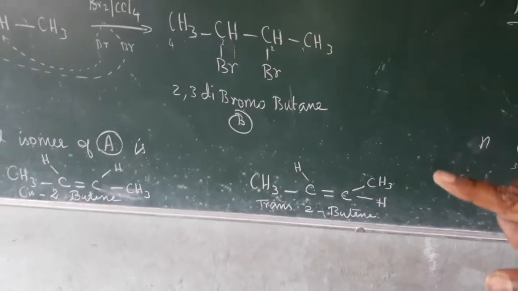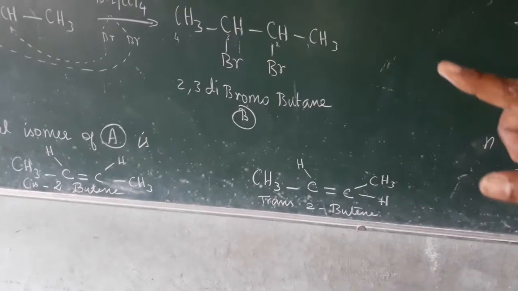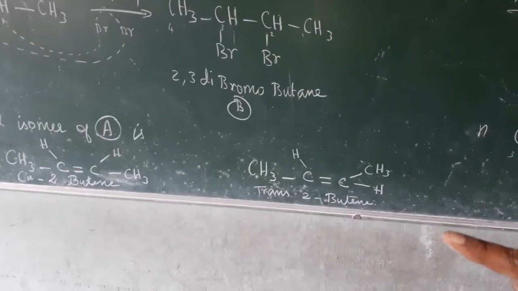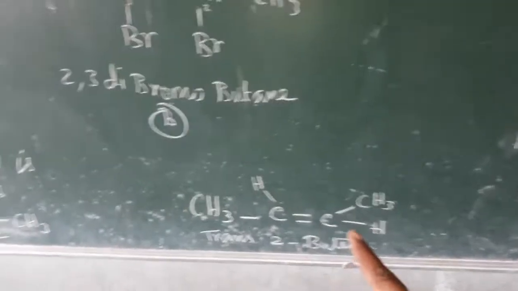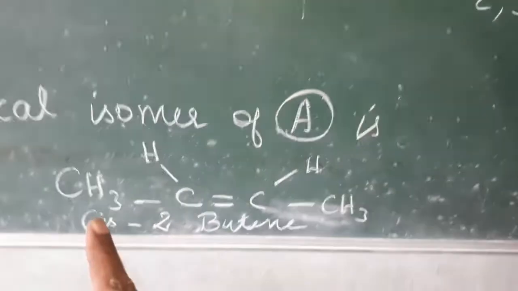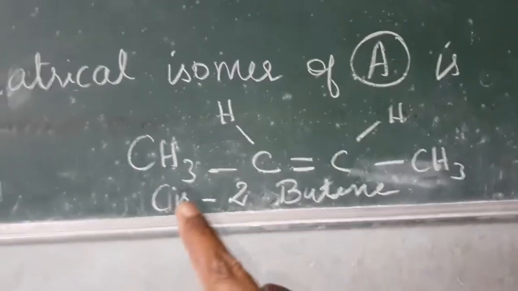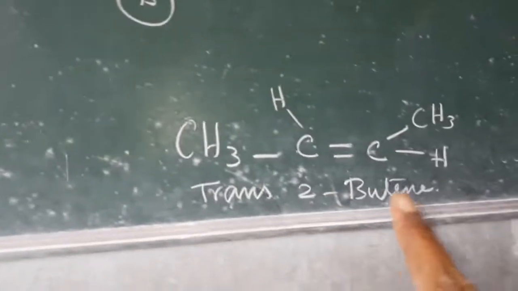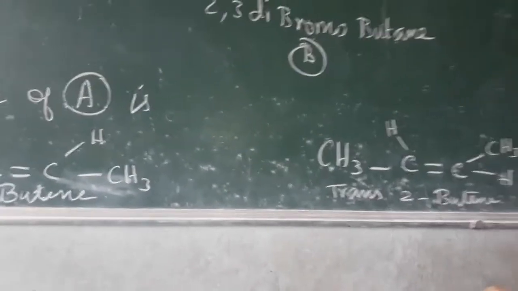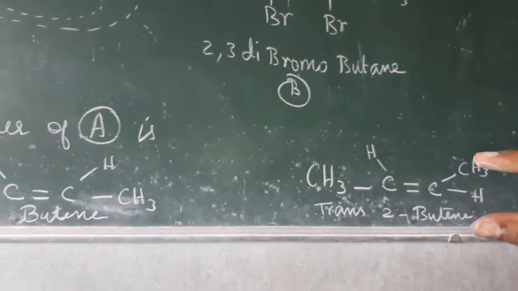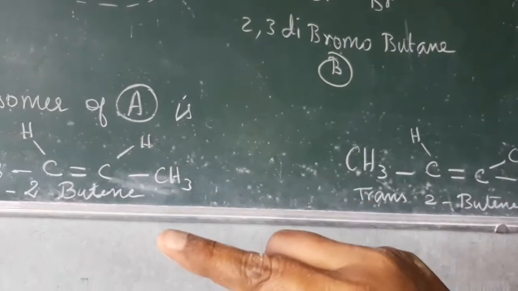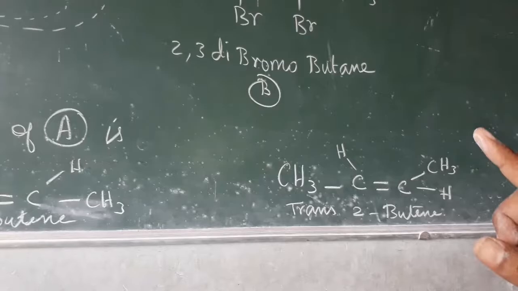You see the difference? The CH3 goes up and one hydrogen goes down. This compound is trans-2-butene. This compound is cis-2-butene. You see the difference? Cis-2-butene, and that compound is trans-2-butene. What is the difference between these two? The CH3 is downward here and the CH3 there is upward.